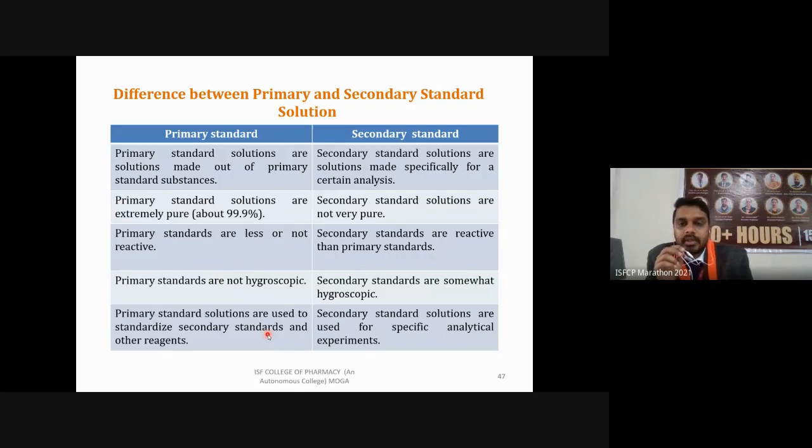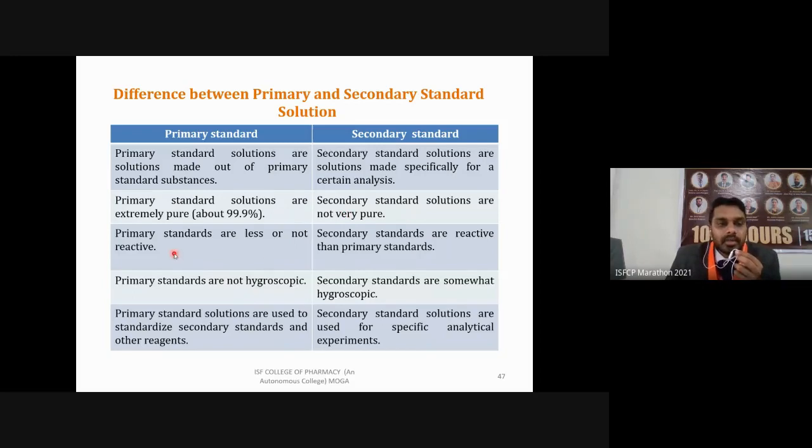But secondary standards might be reactive, due to which they can be less pure. So their purity will be less than 99.9%. It may be 99, maybe 98, based on its condition or its reactivity. Or it can be in hydrate form, so it can give error in weighing also. So based on that, these are less pure than the primary standard.